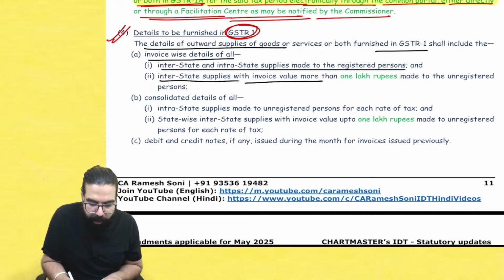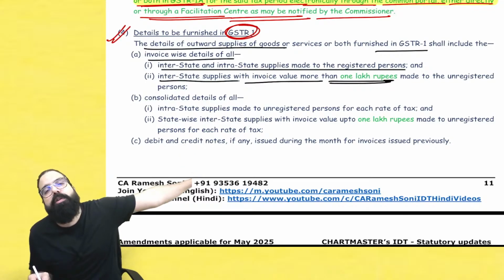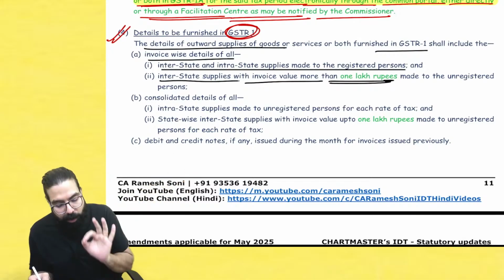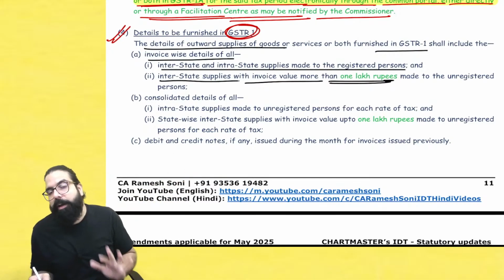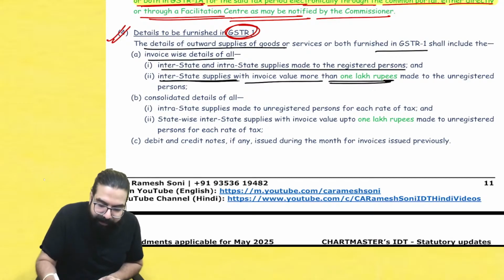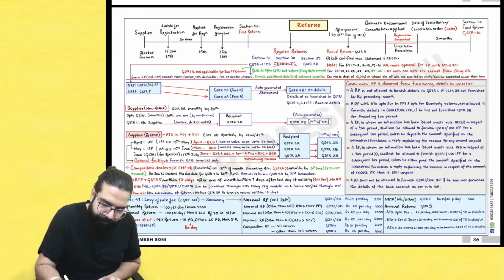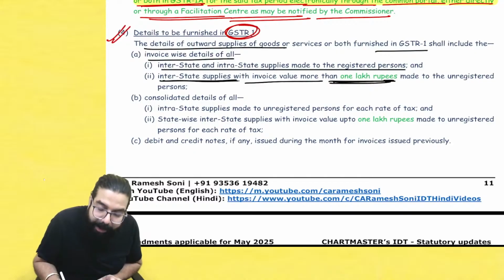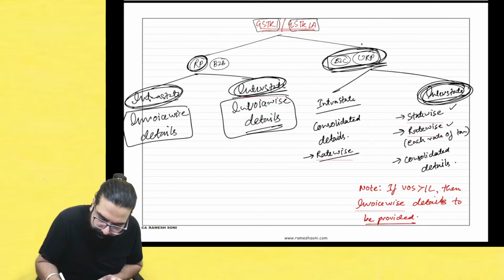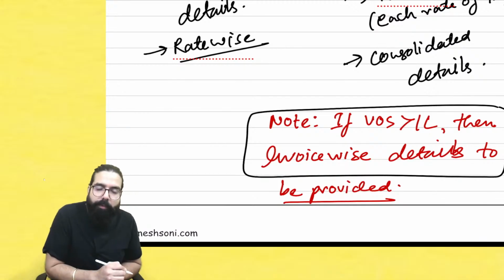Then interstate supply with invoice value more than 1 lakh. It was earlier 2.5 lakh. Mind it, in your tax invoice chapter also 2.5 lakh is there. That is the same as it is. We are not talking about the tax invoice chapter. We are talking about GSTR 1 returns. In return, you can show consolidated details. But if it is an interstate sale and the value is more than 1 lakh, made to an unregistered person, then you have to give invoice-wise detail.